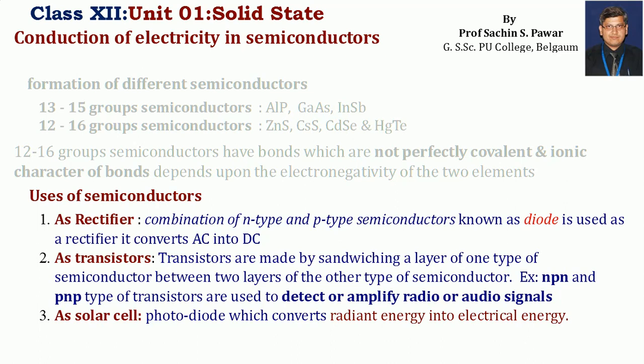Uses of semiconductors. The first use is as a rectifier, that is the device used to convert an alternating current into direct current. This is basically a diode, which is a combination of n and p type semiconductors. The second one is the transistor. A transistor is basically a combination of 3 semiconductors where one semiconductor is sandwiched between the other two. For example, in an NPN transistor, the P semiconductor is sandwiched between 2 N semiconductors. The use of this is to detect or amplify radio or audio signals.